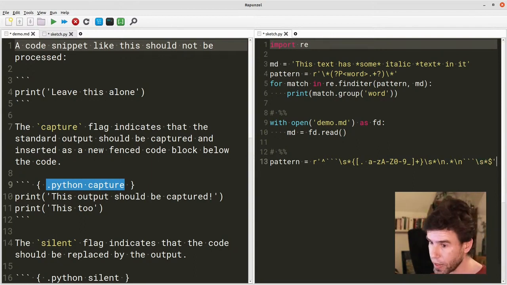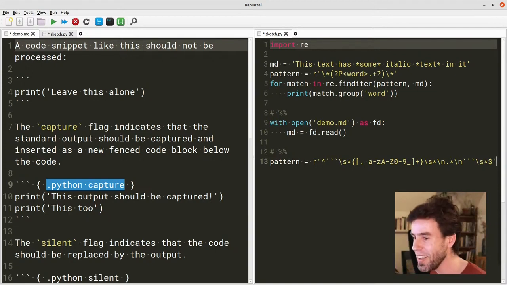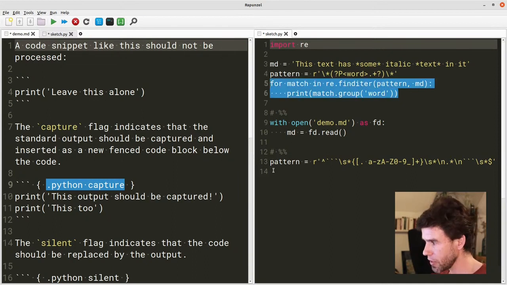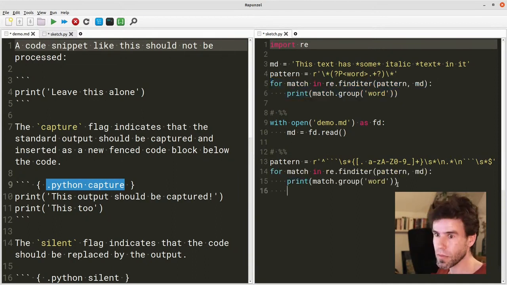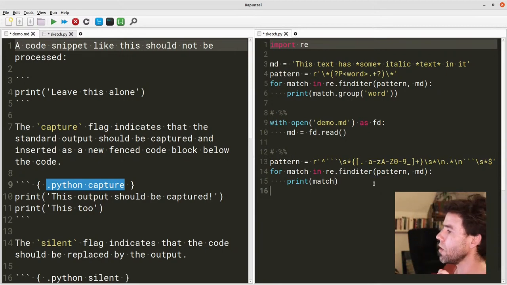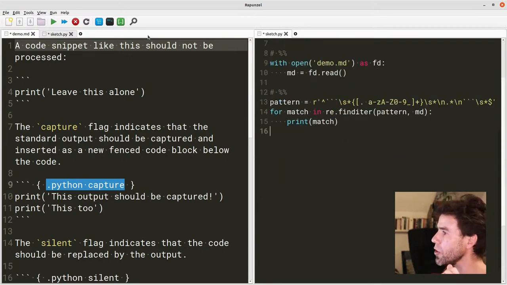Oof, that's a big regular expression, but you see that if you build it up gradually, it's not so complicated, and fingers crossed that it's actually correct. And then we're just going to take this code here and paste it here. So we're not going to make the 30 minutes exactly, but we're going to make 35 minutes, and I'm already pretty proud. All right, and now I'm going to execute this, and what we should see,